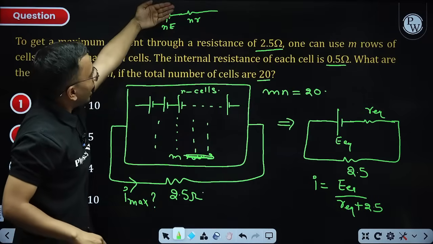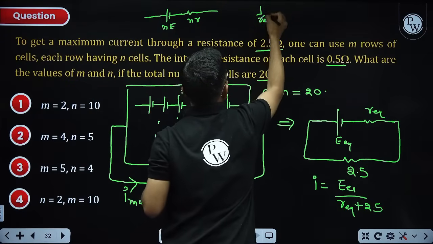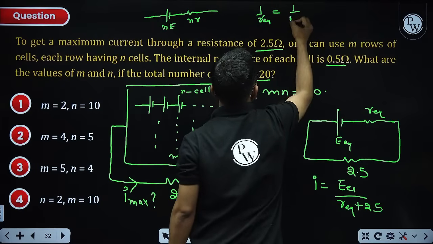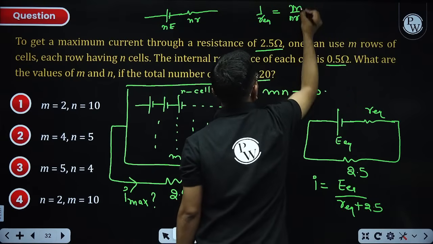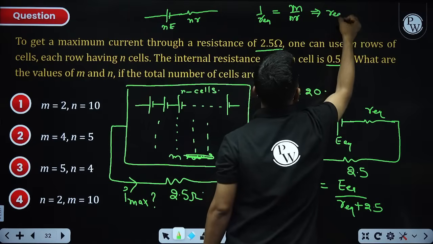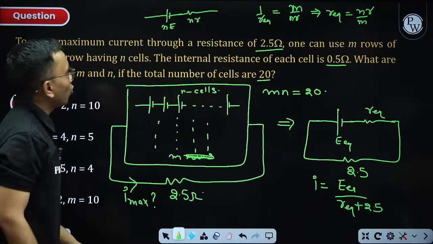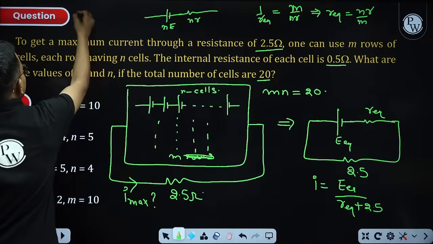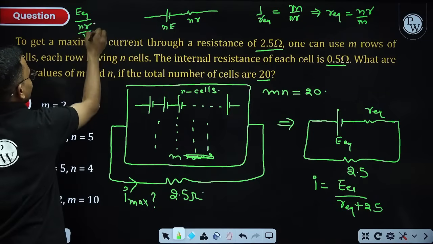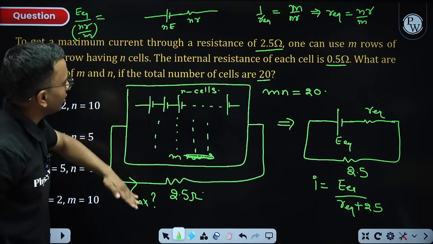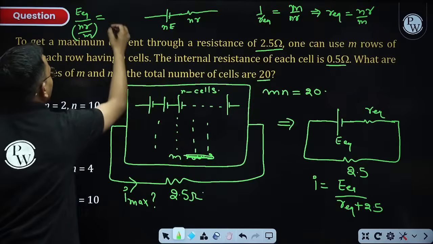Now when M number of such rows will come, first find the R equivalent. So 1 by R equivalent is equal to 1 by R1, so that is 1 by NR, plus 1 by R2, plus 1 by NR, plus 1 by NR, how many times? M times. So from here I got R equivalent is equal to N by M into R. This is my R equivalent. What is E equivalent? E equivalent divided by R equivalent is equal to E1 by R1, plus E2 by R2, plus E3 by R3, E by R, E by R, E by R. How many times? M times.